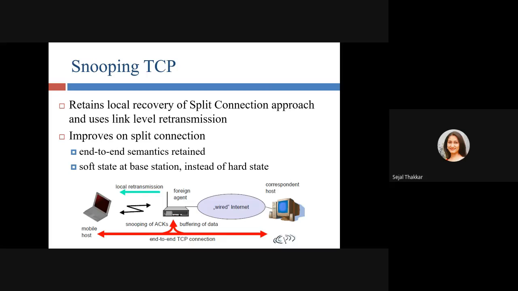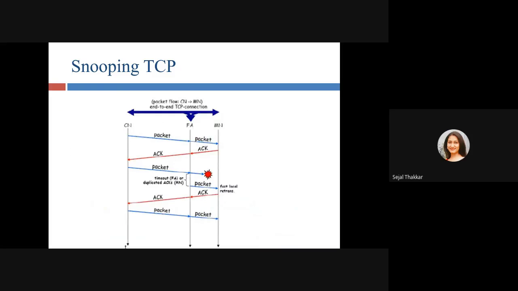So whenever any loss occurs, that foreign agent has the stored, buffered data. Later on, that buffered data will be sent to the receiver. And no problem occurs if the foreign agent is lost, because the data is already delivered directly from sender to receiver. The foreign agent is just storing that data as a buffer. Here we have end-to-end delivery.